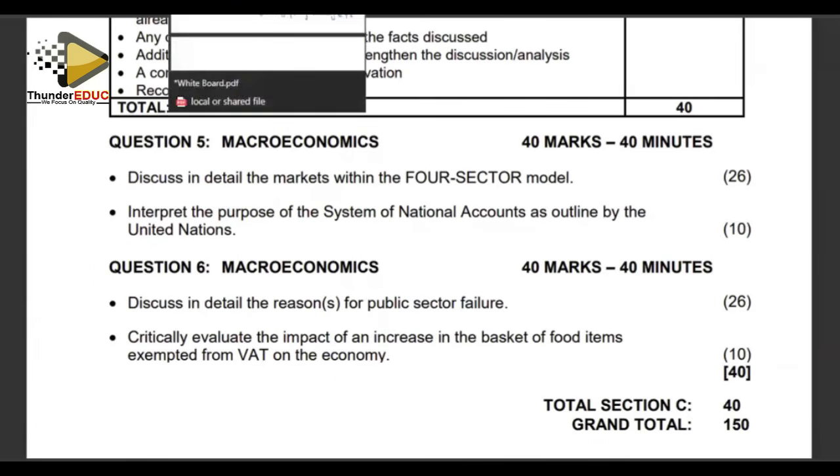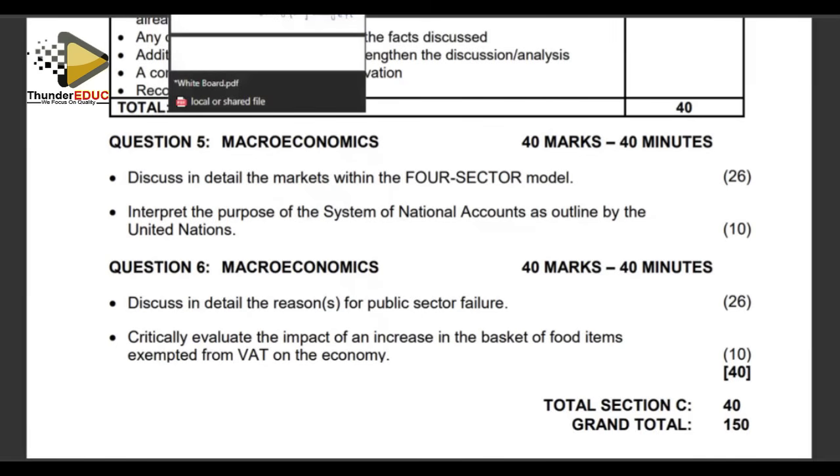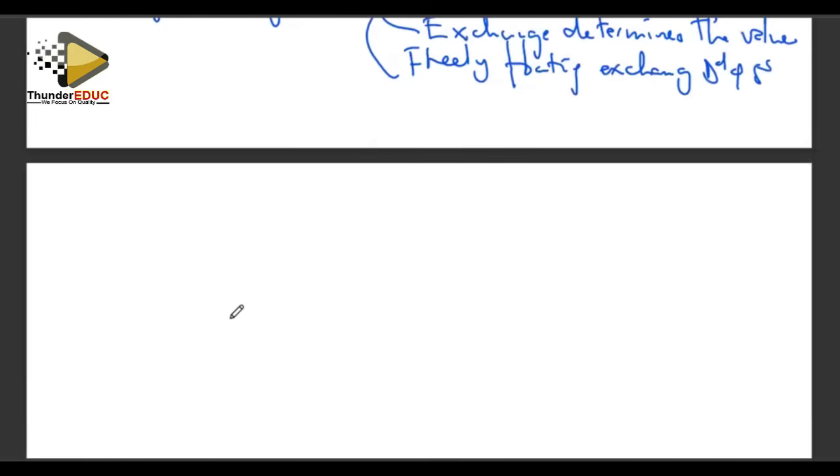Then we look at our second question, our additional part. It talks about the system of national accounts. Interpret the purpose of the system of national accounts. That is our question. The system of national accounts adopted by the United Nations. Right, we're looking at the system of national accounts.